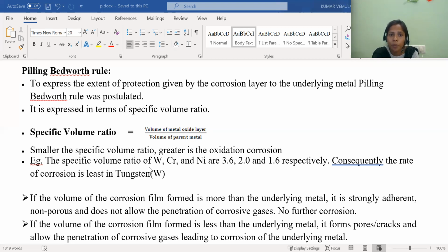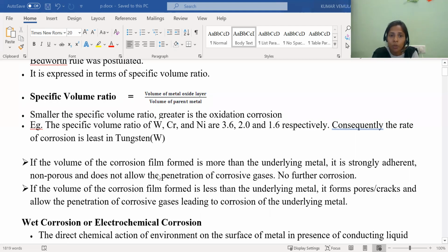For example, the specific volume ratios of tungsten, chromium and nickel are 3.6, 2 and 1.6 respectively. So these are very low here. Consequently, the rate of corrosion is least in tungsten because tungsten has the higher specific volume ratio. If the specific volume ratio is more, the corrosion will be lesser.